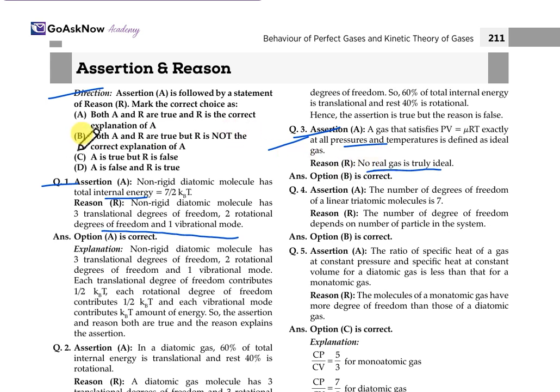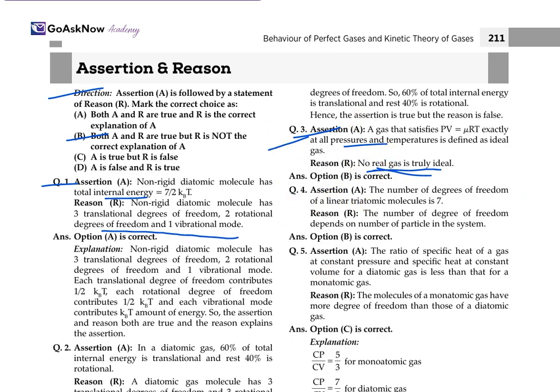Option B is the correct one. Sorry, here the statement is that no real gas is truly ideal. When we talk only about real gases, yes, it is correct that no real gas is truly ideal. So when we see the options, both A and R are correct, but R is not the correct explanation for A. It is not sufficient to explain the assertion.